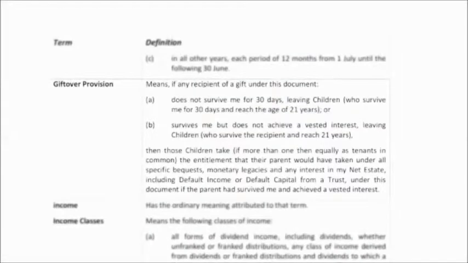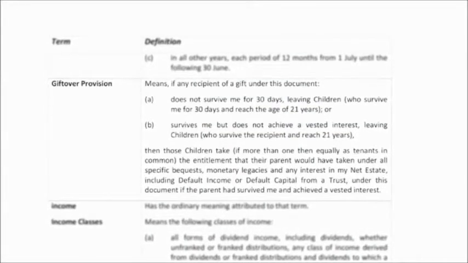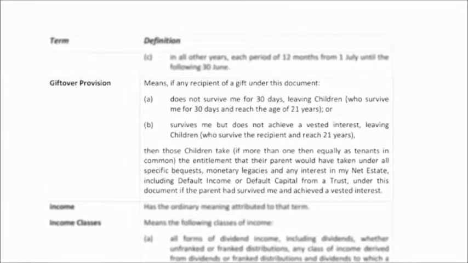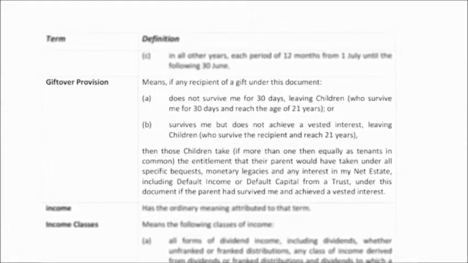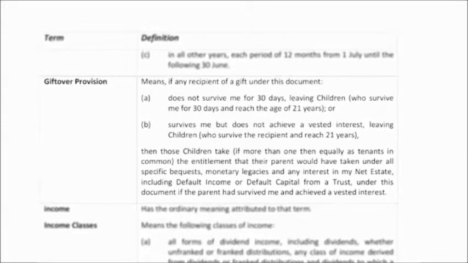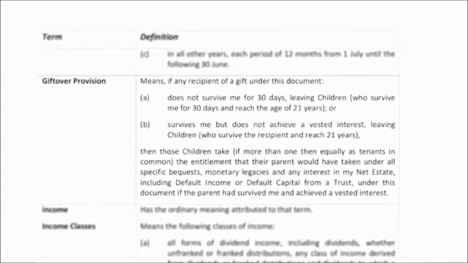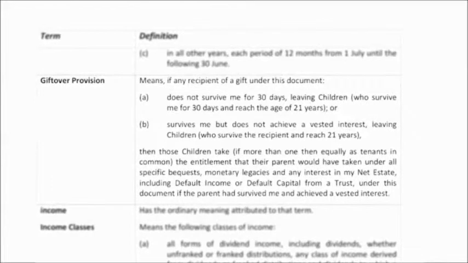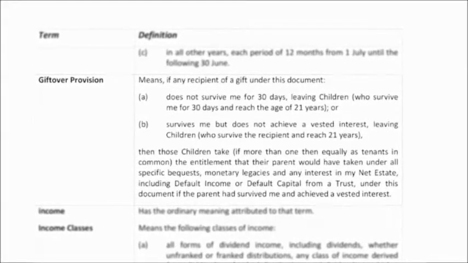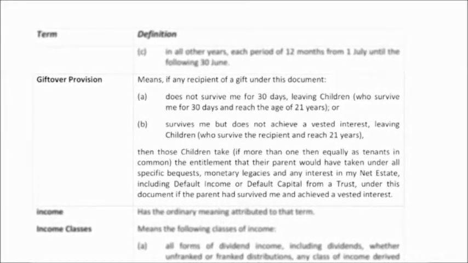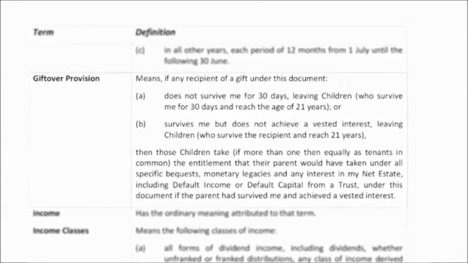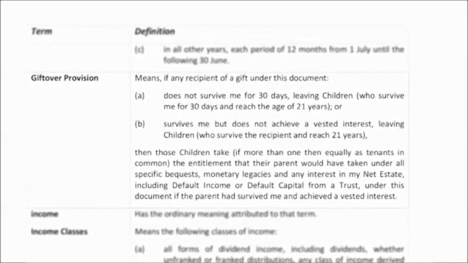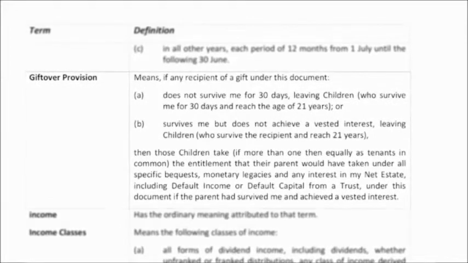The first one is the gift over provision. If you've nominated a gift to go to a particular person in your will and that person has not survived you but has children who have survived, then if the gift over provision applies, those children are going to take the gift of their deceased parent. You might see throughout the document that there are comments that the gift over provision does not apply. This is because there is a presumption in the document that the gift over provision does apply unless specifically stated.